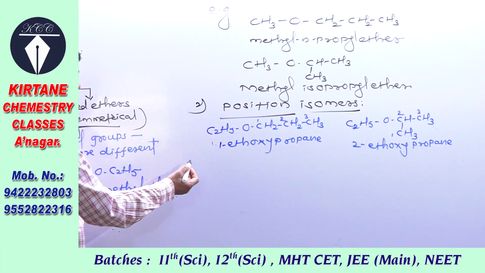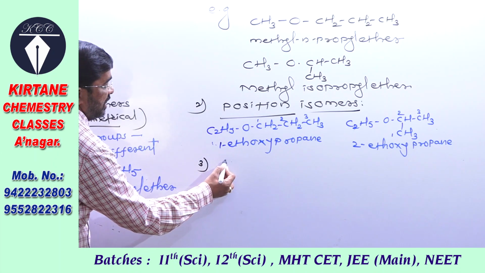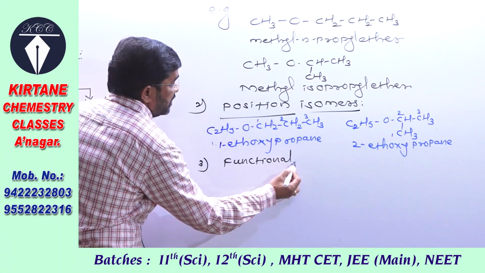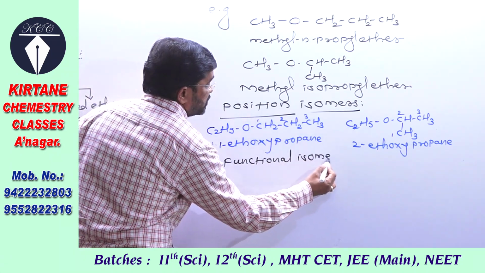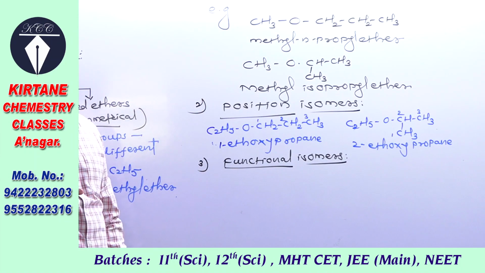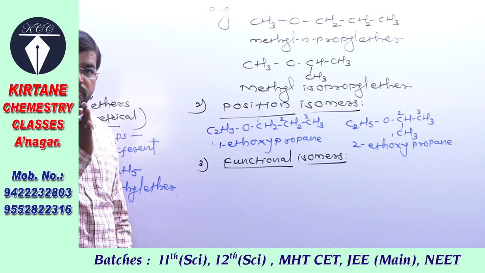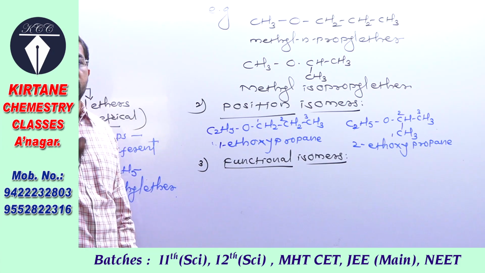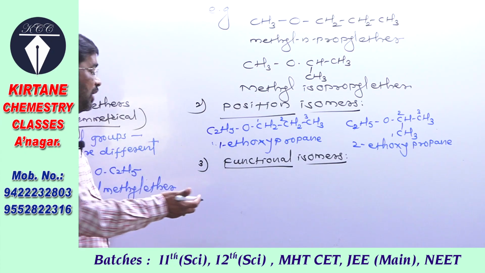The ethers also show functional isomers. You remember in monohydric alcohols we have studied that monohydric alcohols are functionally isomeric with ether, means ethers are also functionally isomeric with alcohol.